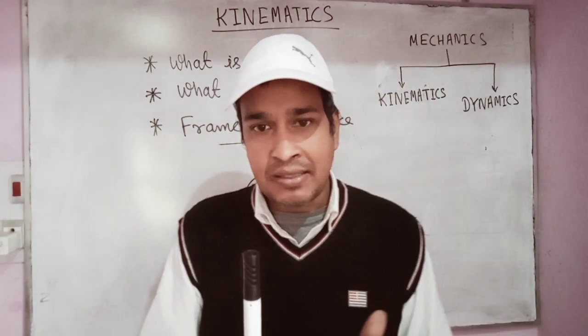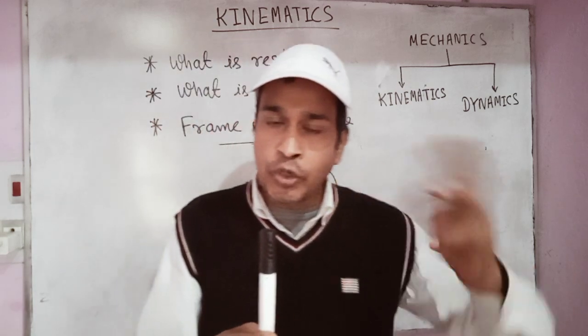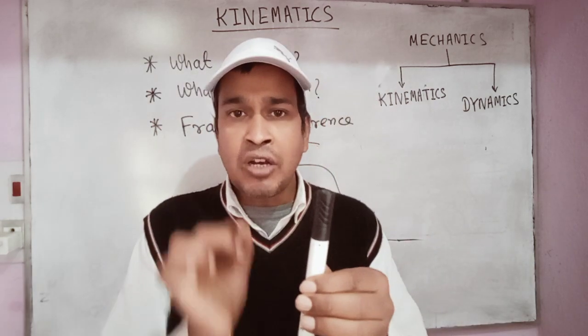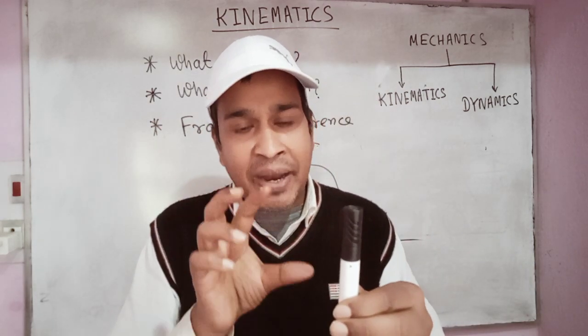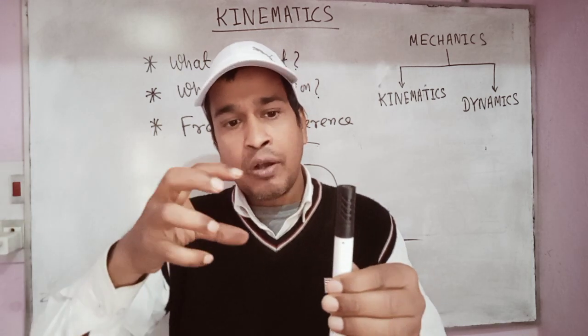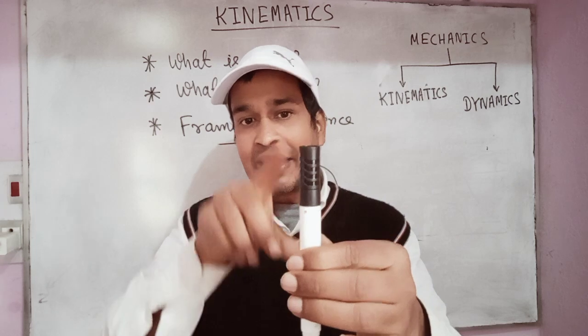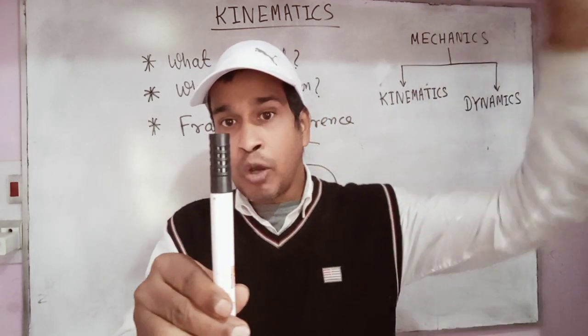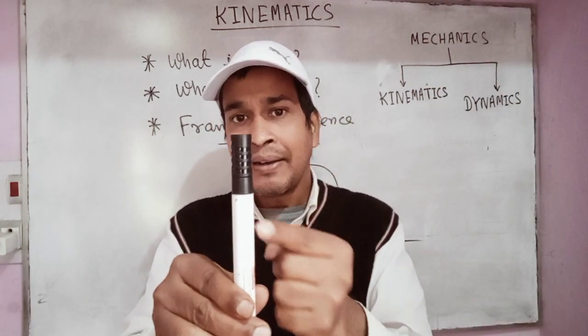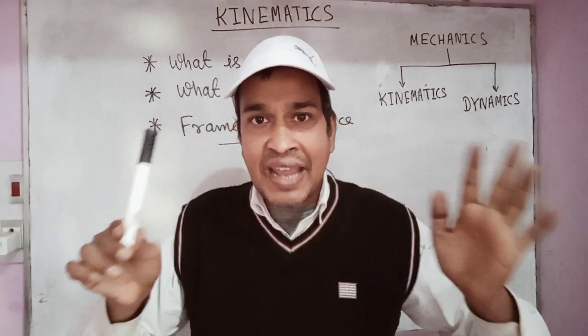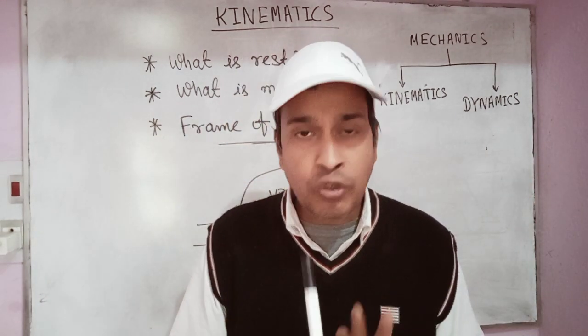So nothing is in absolute rest or in absolute motion, and the motion or rest of the body depends on the viewer and from where it is viewed. When I view this marker, then it is at rest. A person standing on the moon views this marker, then it is in motion.